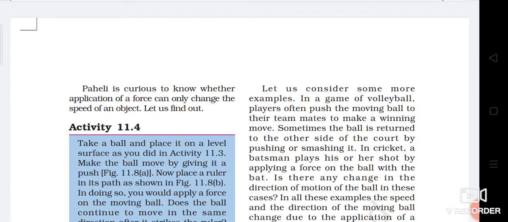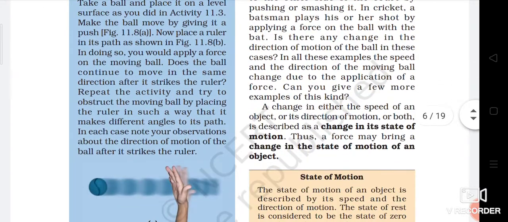So, Paheli is curious to know whether the application of a force can only change the speed of an object, or whether there is something more about the force. What else can the force do? That we will see in the next video.